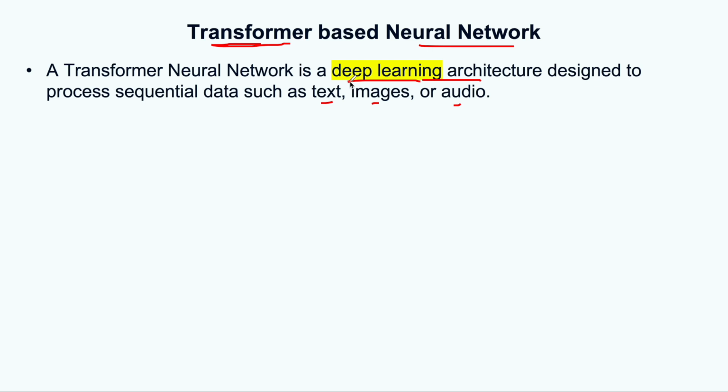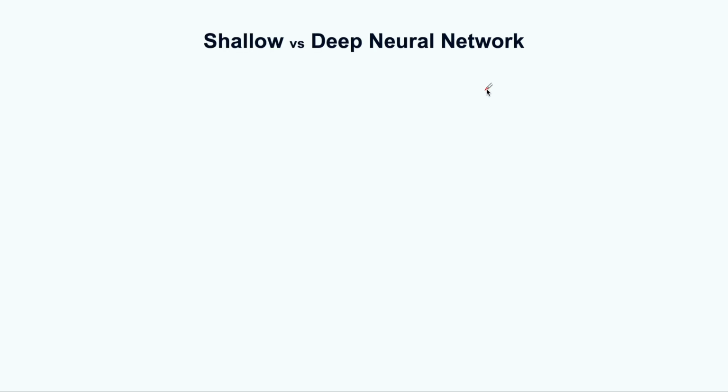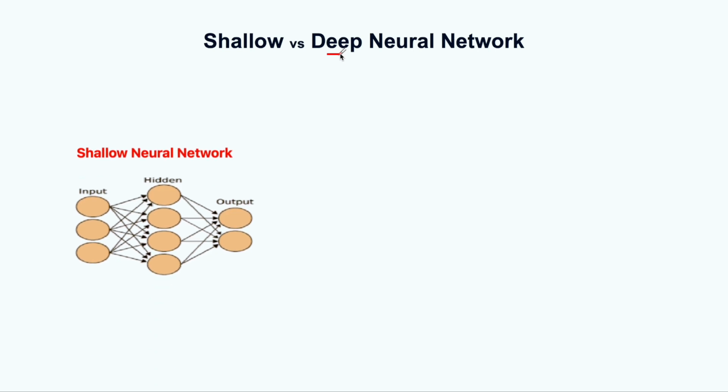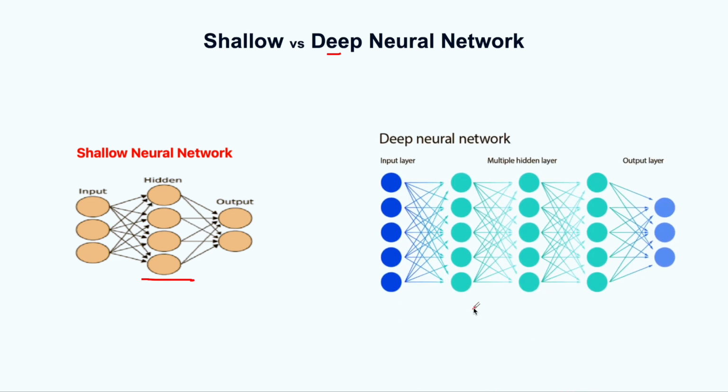Let us understand what the deep learning architecture means here. The word deep in deep learning refers to the depth of the neural network. For example, in a shallow neural network, you will have just one or two hidden layers, whereas in a deep neural network, you will have multiple hidden layers.